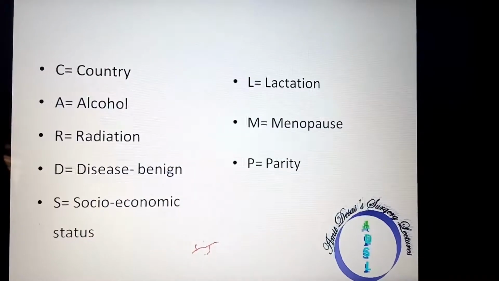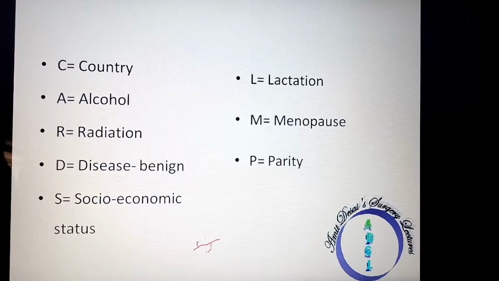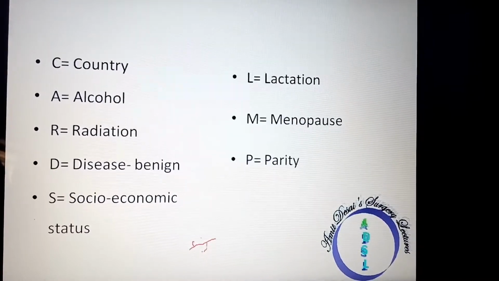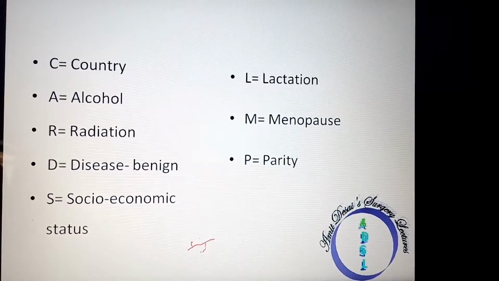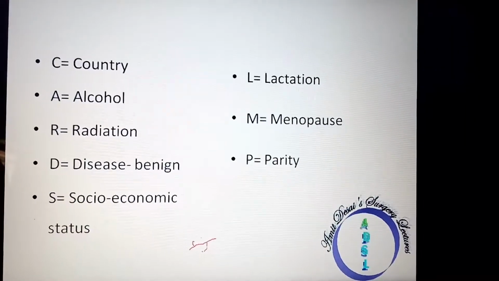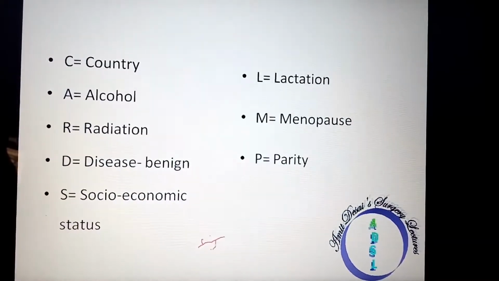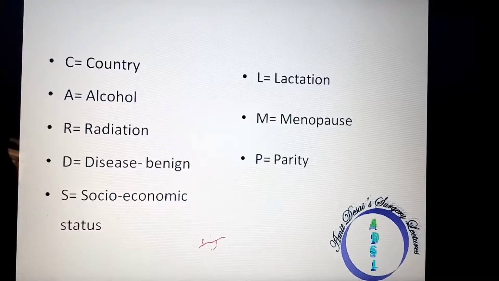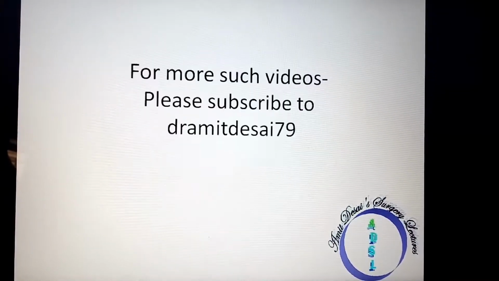Then parity. Higher the number of children, lesser the chance of breast cancer. Also age at first pregnancy. So if a lady's age at first pregnancy is lower, especially below 18 years of age, then the chance of breast cancer decreases. So these are the various risk factors for developing breast cancer. So that answers our question.